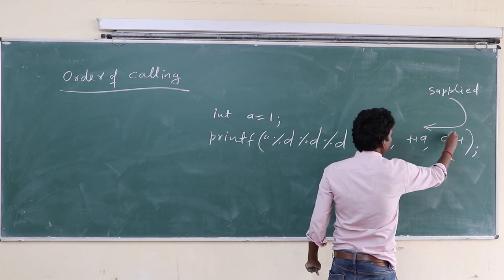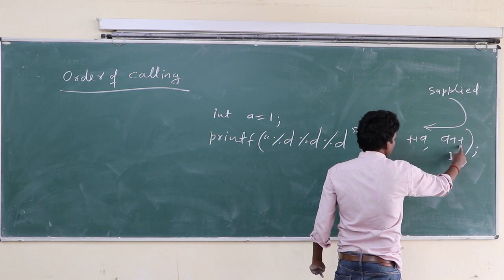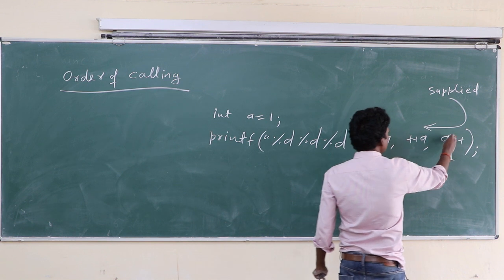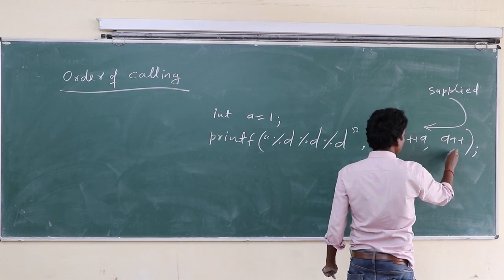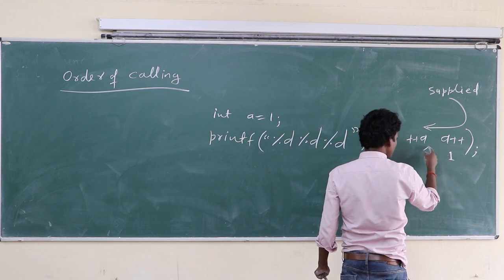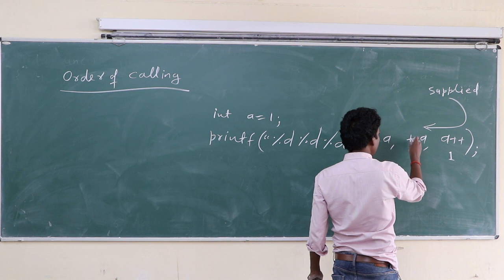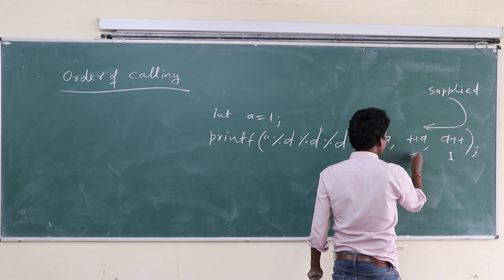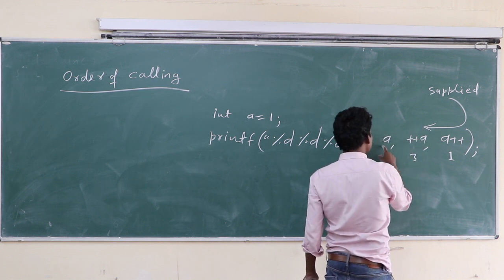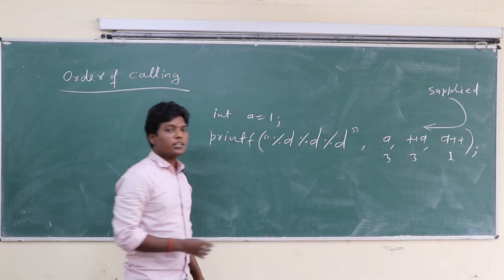Okay, here is a plus plus. Plus plus is a post-increment operator. So here it is 1, but when this 1 is supplied, a becomes 2. So here it is 2. But there is a pre-increment, so here it is 3, and this 3 is supplied here as 3. So the result is 3 3 1.